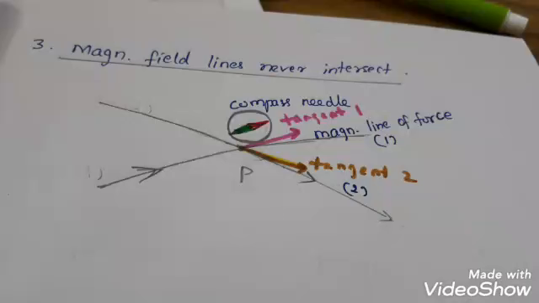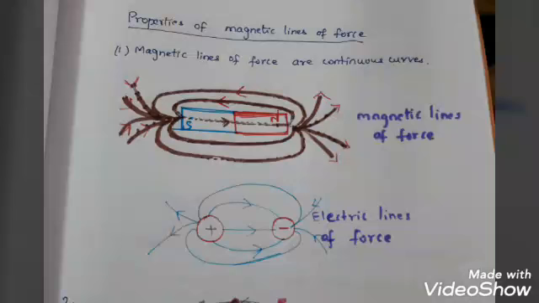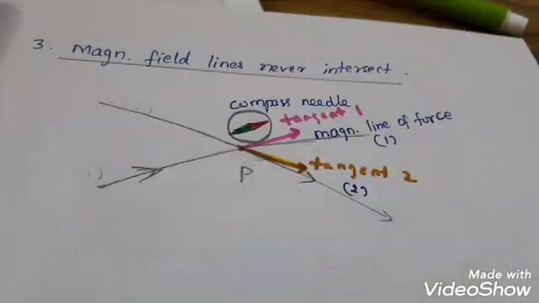The third property is magnetic lines of force never intersect. Now you look at this diagram, children. You can see the magnetic lines of force are these curves. It looks parallel, right? You know that parallel lines will never intersect. So that's why we say that magnetic lines of force never intersect.